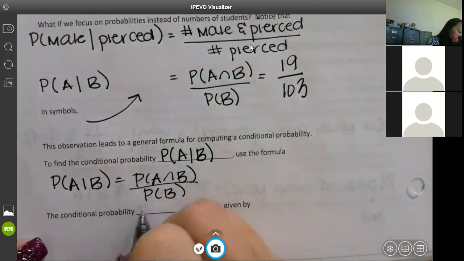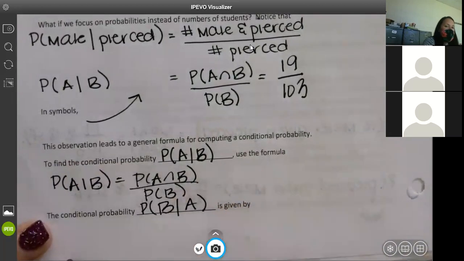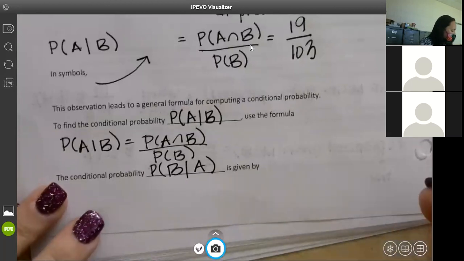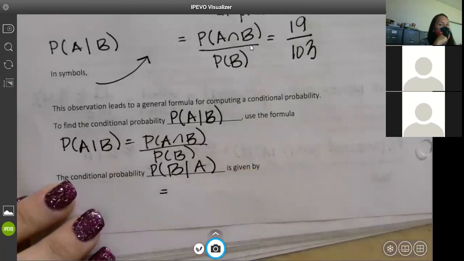Then if we flip it around, the conditional probability is B given A. What is our formula?